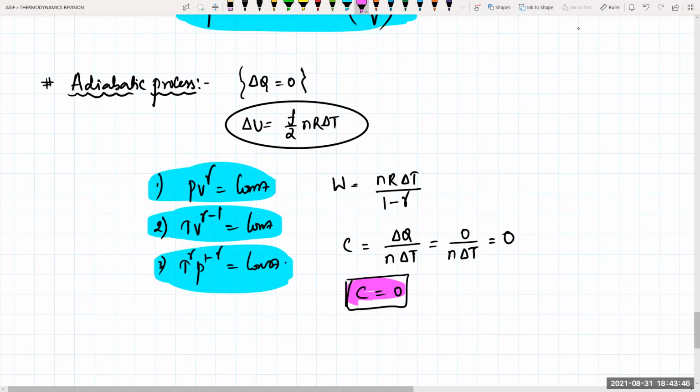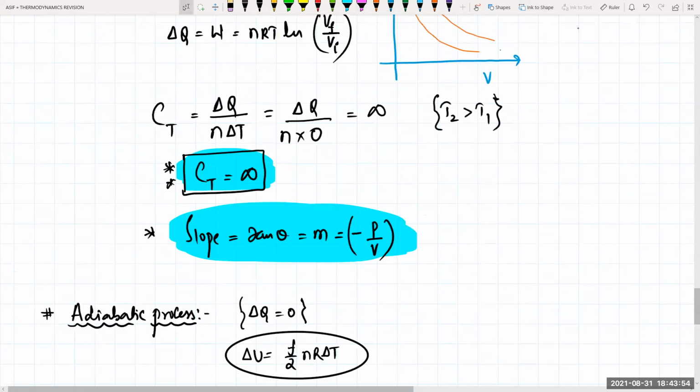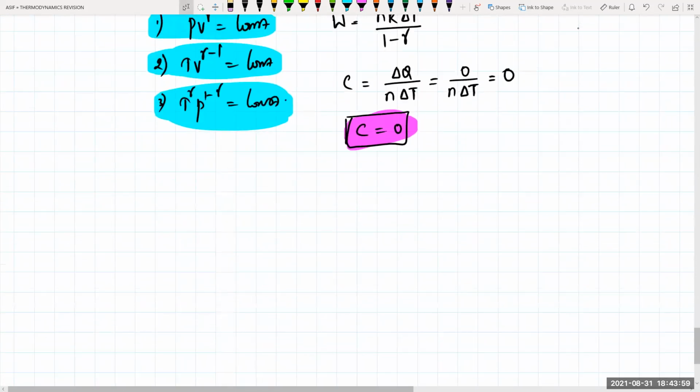C will be equal to 0 for which process? The adiabatic process. And C is equal to infinity for which process? Isobaric, isothermal. Isothermal process, C will be infinity, because for isobaric and isochoric we can calculate the Cp and Cv. Clear?